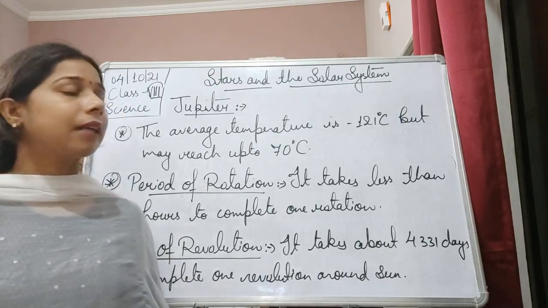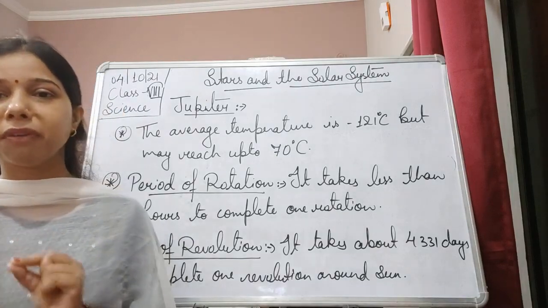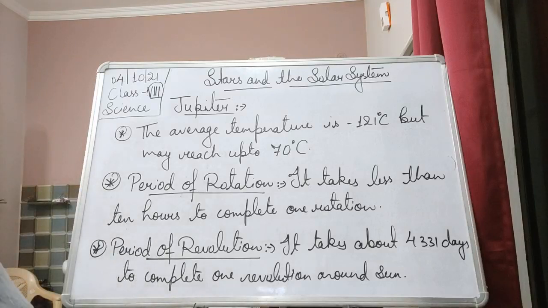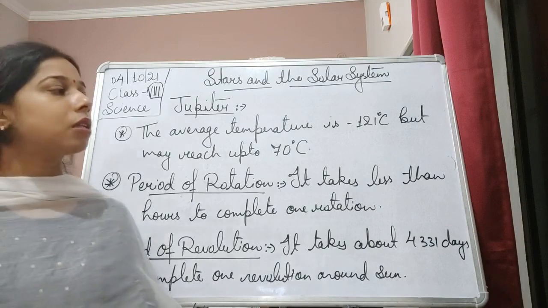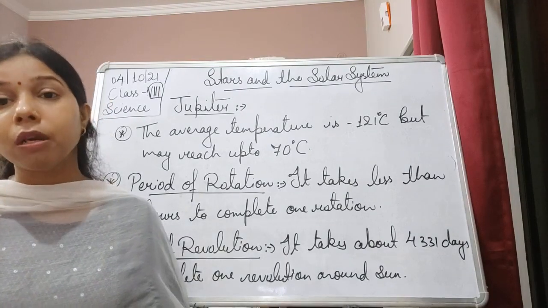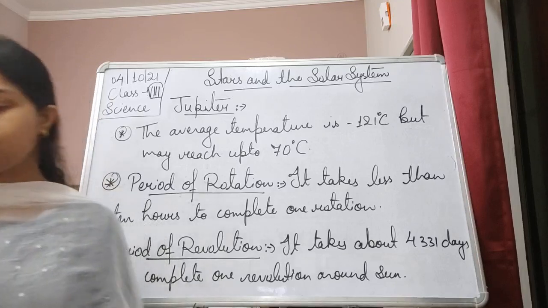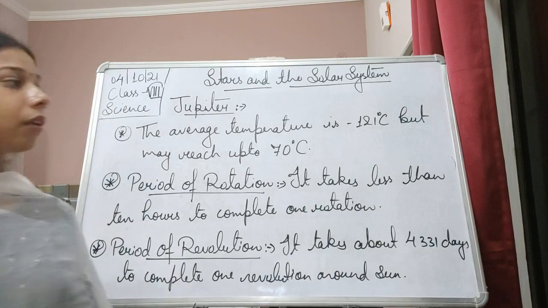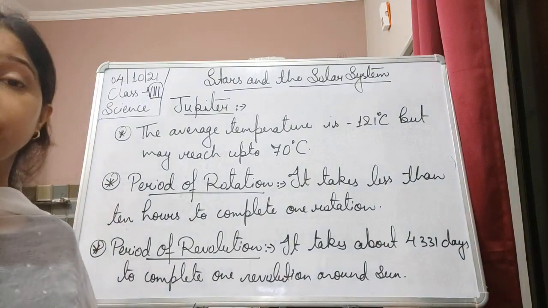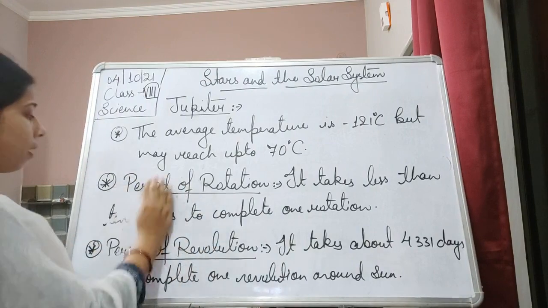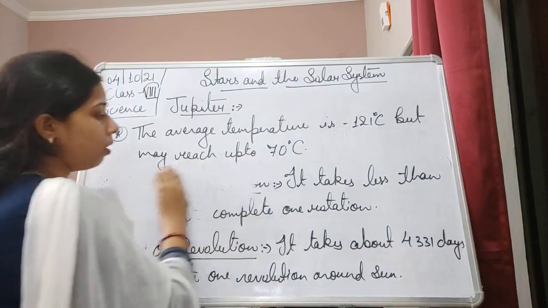Now, there is a specific characteristic of Jupiter: around the surface there is a huge red spot, and it is believed that this huge red spot is because of the cyclonic wind, which is moving at a very great speed and is responsible for the spot.